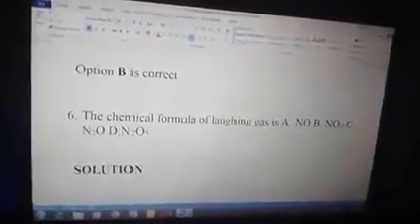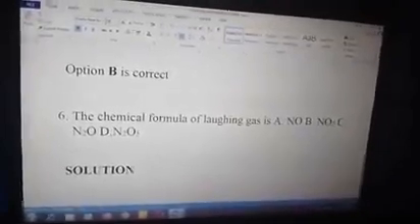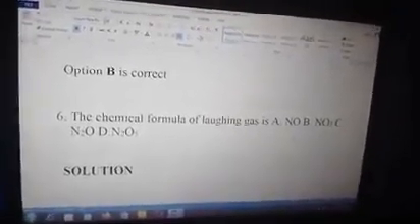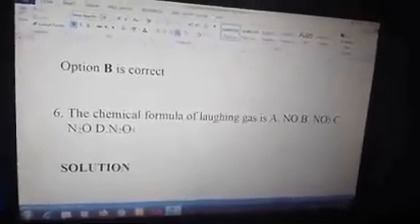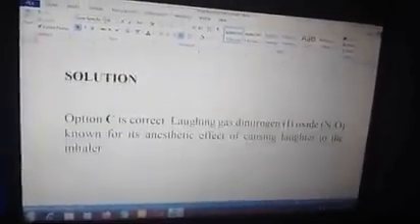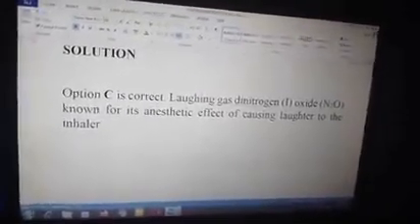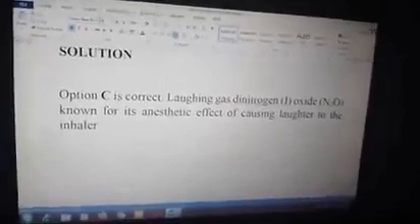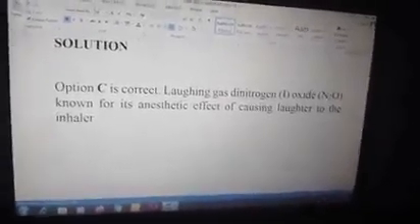Number 6. The chemical formula of laughing gas is A. NO, B. NO2, C. N2O, and D. N2O5. The correct answer is option C, N2O. Solution. Option C is correct. Laughing gas, known as dinitrogen 1 oxide, N2O, is known for its anesthetic effect or causing laughter to the inhaler.